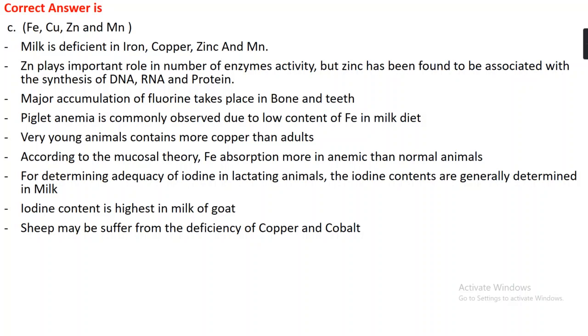According to the mucosal theory, iron absorption occurs more in anemic animals than in normal animals. For determining adequacy of iodine in lactating animals, the iodine content is determined in milk. Iodine content is highest in goat milk. Sheep mainly suffer from deficiency of the minerals copper and cobalt.